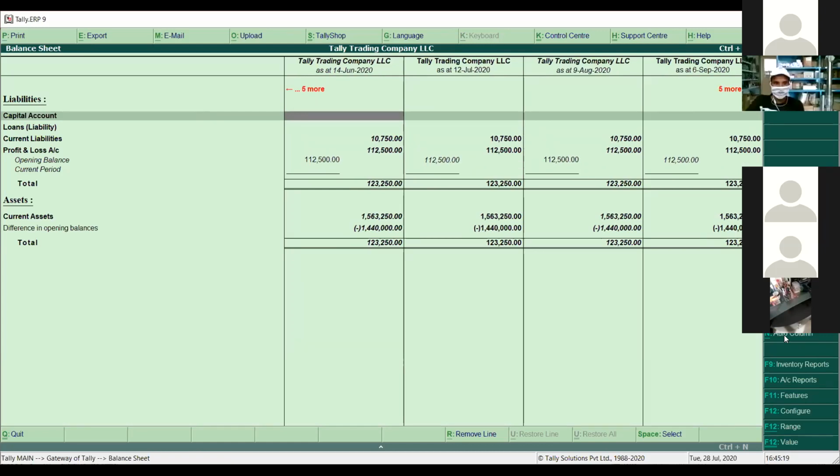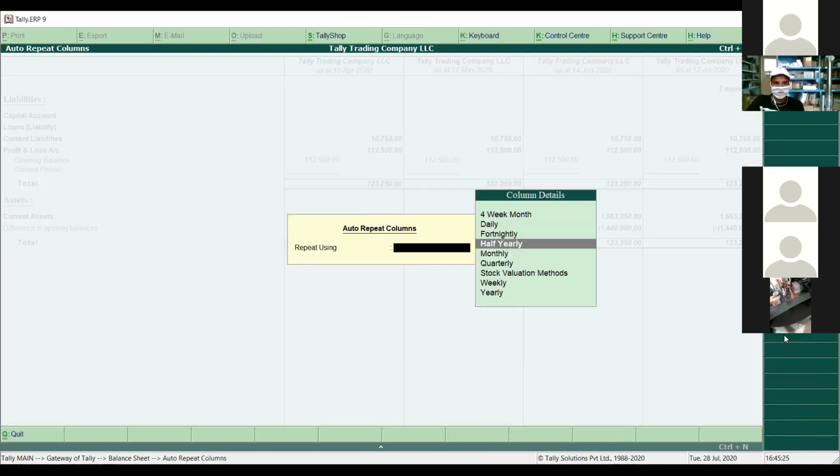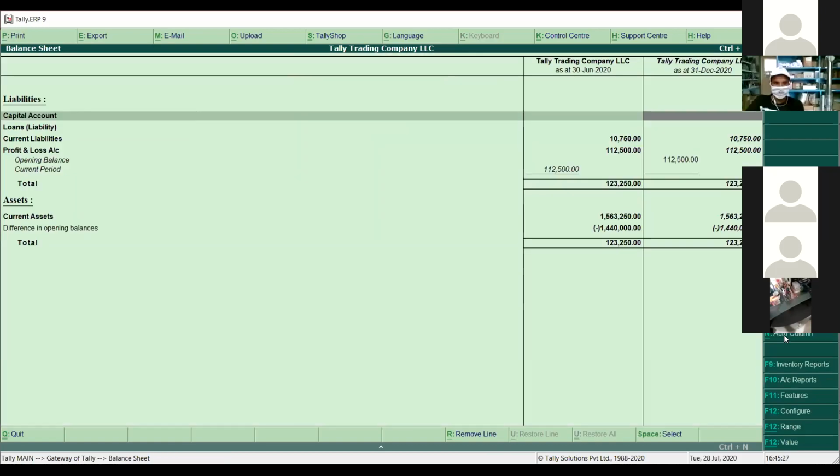What is the account status? What is the balance sheet status for the whole year? Weekly. And if you want to change it again, daily, half yearly, you can see the 6-month report in Tally for your balance sheet.